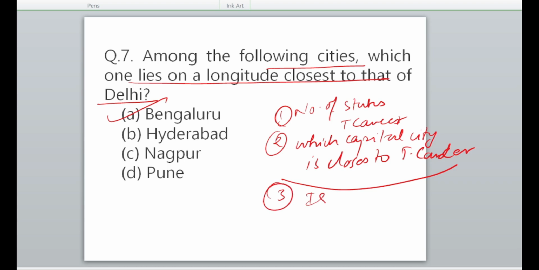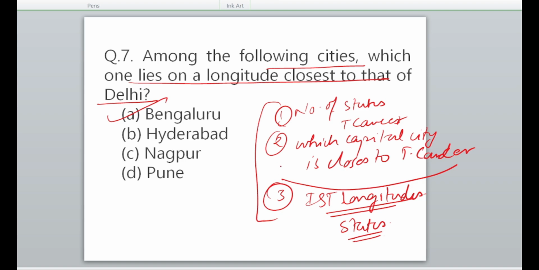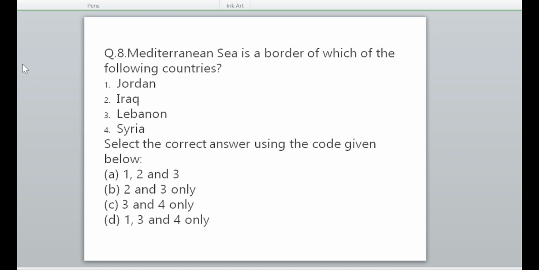Number 3, IST, Indian Standard Time, जो meridian है, जो longitude है, वो कितने state से पास होता है, from how many states it passes. ठीक है. So such type of question you may find in UPSC. That's why this type of awareness is also required. Okay, next question.